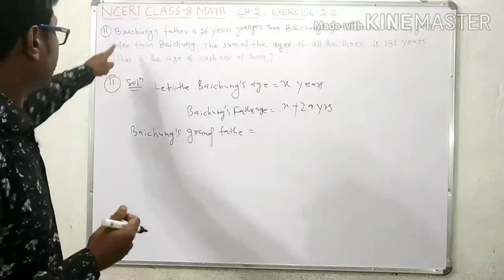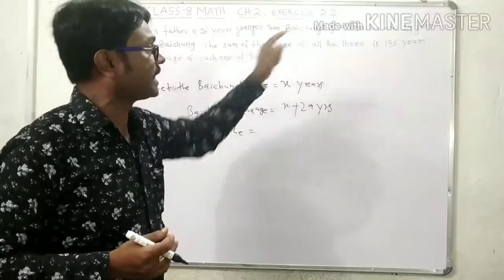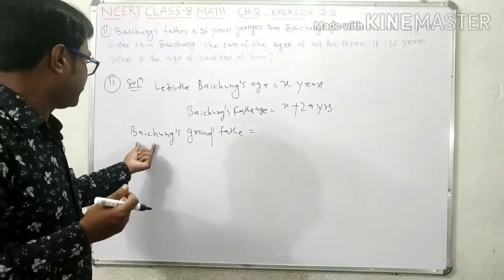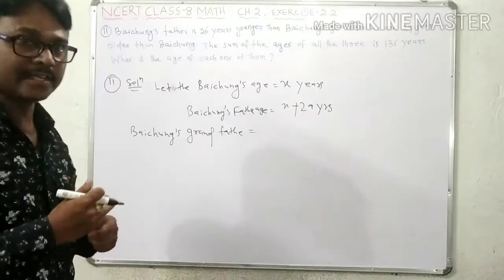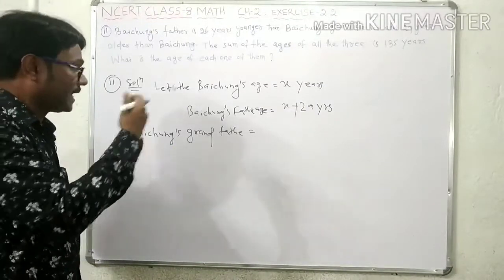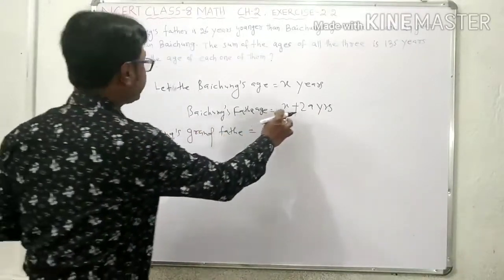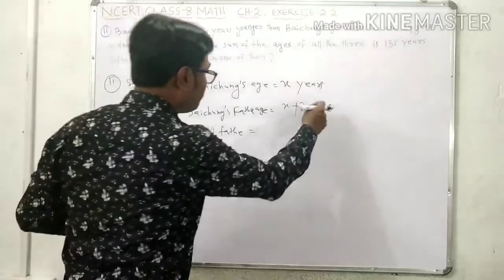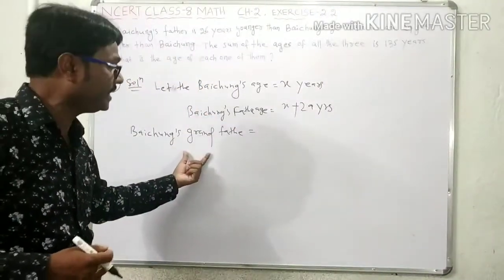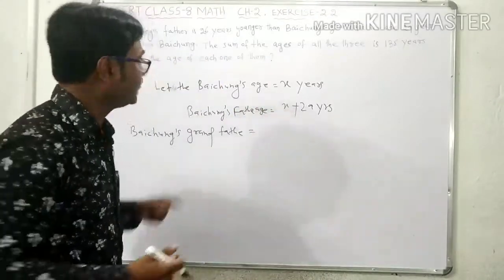Baichung's father is 26 years younger than Baichung's grandfather. That means Baichung's grandfather will be 26 years more than Baichung's father, as given in the question.